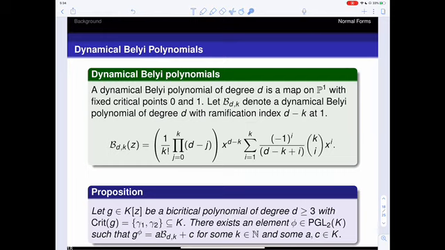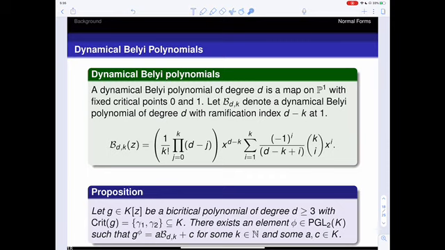So we're going to let B denote a dynamical Belyi polynomial of degree d, and these subscripts d,k are going to denote the degree as well as the ramification index at 1. So the ramification index at 1 is going to be given by d minus k. And then this map is of this form here, which has integer coefficients.